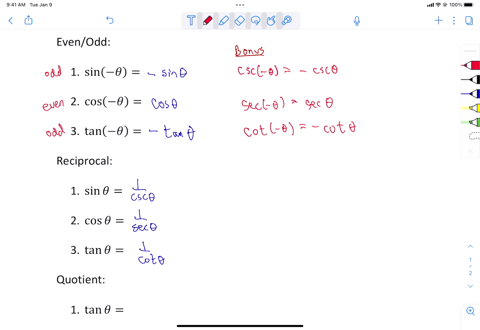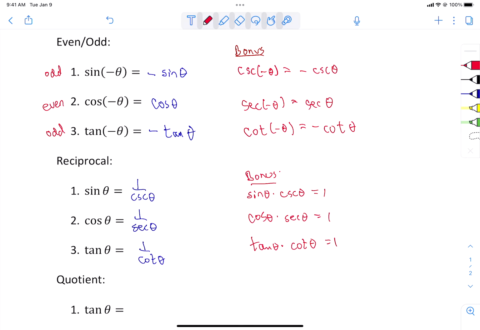You can get some bonus here by doing one little rewrite for me. For the first one, you could also say that the sine times the cosecant equals 1. For number 2, you could say that the cosine times the secant equals 1. And for number 3, you could say that the tangent times the cotangent equals 1.